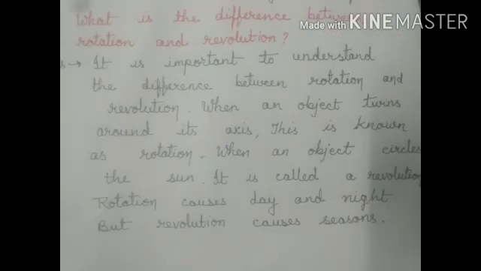Question number 4. What is the difference between rotation and revolution? Answer is, it is important to understand the difference between rotation and revolution. When an object spins around its axis, this is known as rotation. When an object circles the sun, it is called a revolution. Rotation causes day and night, but revolution causes seasons.